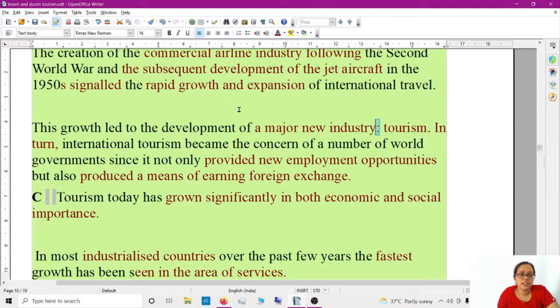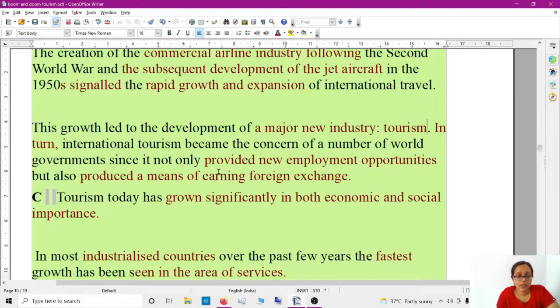So you can think like this. Suppose your sentence is, this growth led to the development of a major new industry known as tourism. Instead of saying known as, so called, or is called as, just add this punctuation, colon. Okay. In turn, international tourism became the concern of a number of world governments, since it not only provided new employment opportunities, but also produced a means of earning foreign exchange.